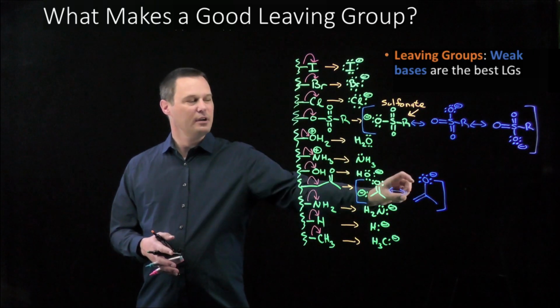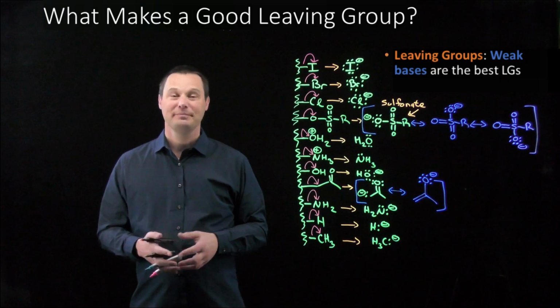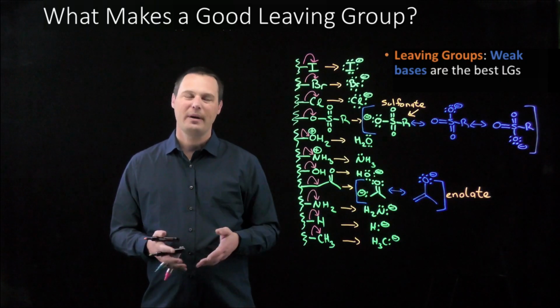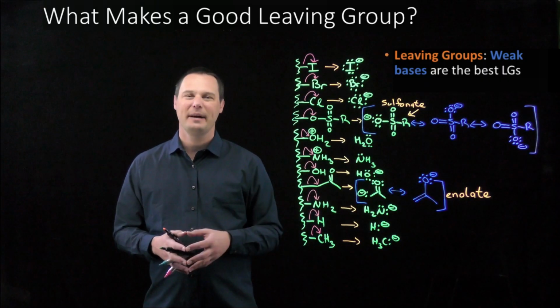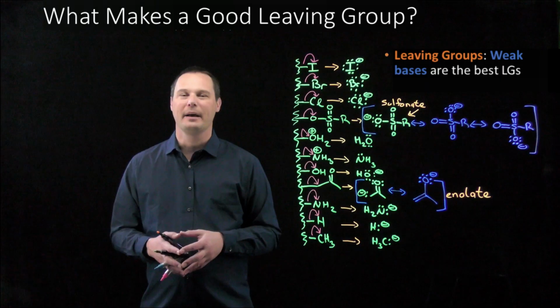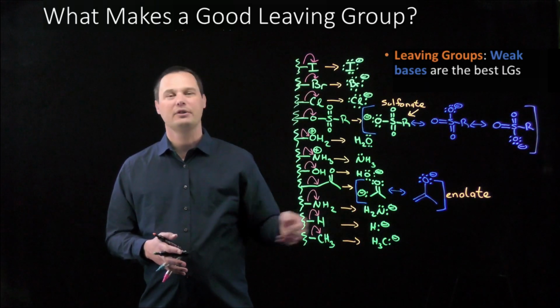This group leaves as a carbon negative charge that's resonance stabilized. You also may not have encountered this yet, that's okay. It is called an enolate. To round out our list, an amine leaves as NH2-, a hydrogen leaves as a hydride, H-, and an alkyl group leaves as a carbanion. This is what would happen if all of these were potential leaving groups.